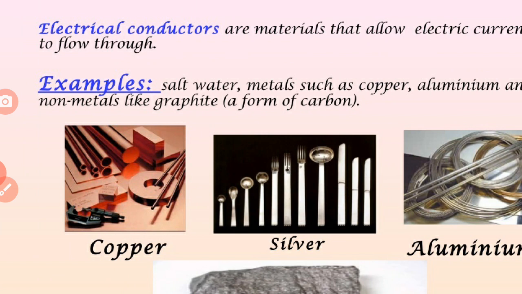Electric conductors are materials that allow electric current to flow through them. Examples: salt water, metals such as copper and aluminium, and non-metals like graphite, which is a form of carbon. So all these examples are electrical conductors.